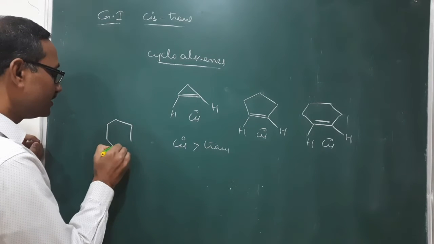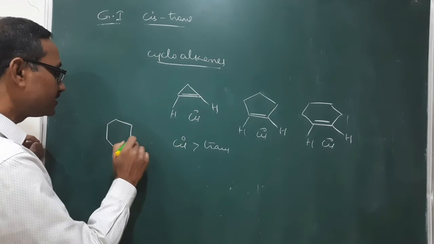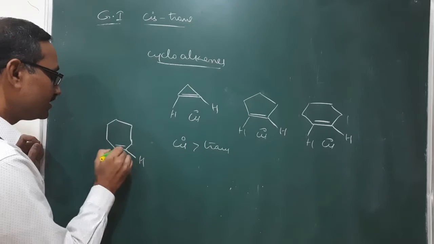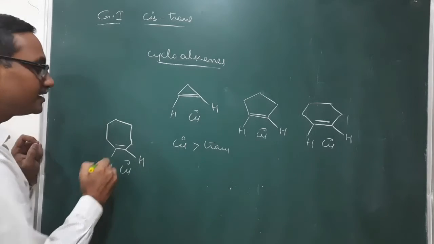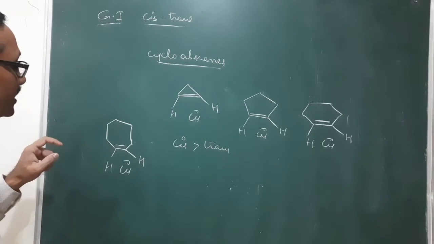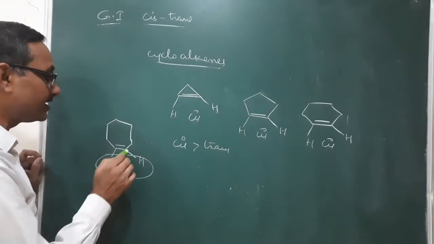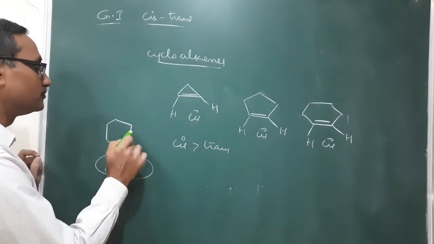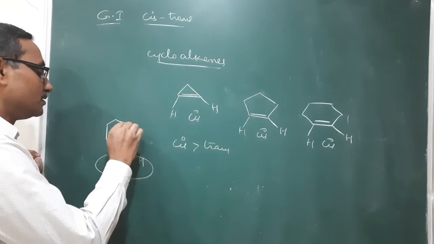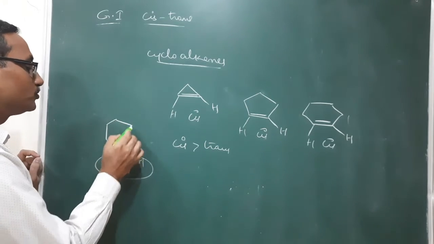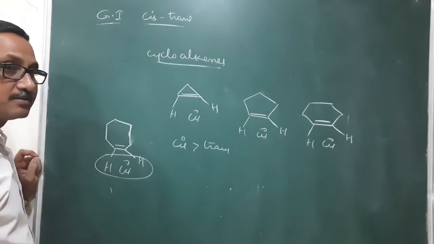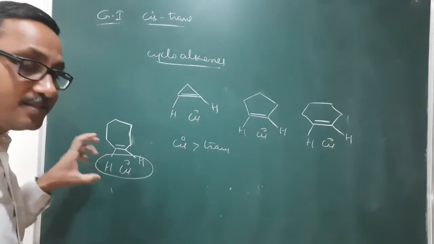Here you see, it is present in this manner. It is cis, because these two similar groups are at the same side. 1, 2, 3, 4, 5, 6, 7. It is a 7-member ring. Here it is a cis.